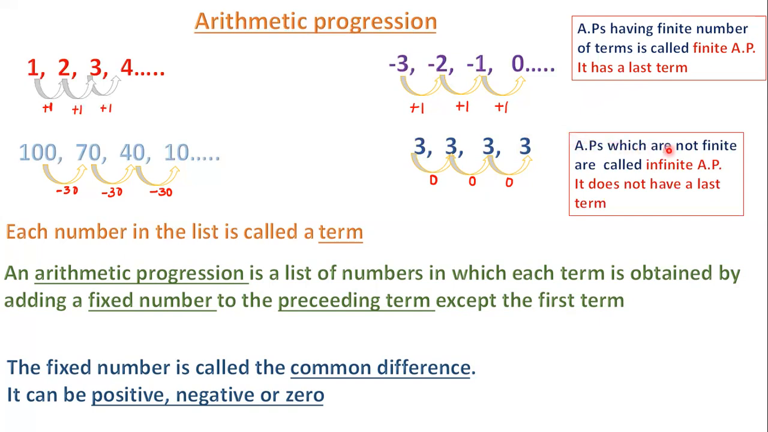Arithmetic progressions which are not finite. The arithmetic progressions in which we cannot count the number of terms are called infinite arithmetic progressions, and they do not have a last term. See the first, second, and third examples. Here we don't know how many terms there are. That type of arithmetic progression is called an infinite arithmetic progression. It does not have a last term.